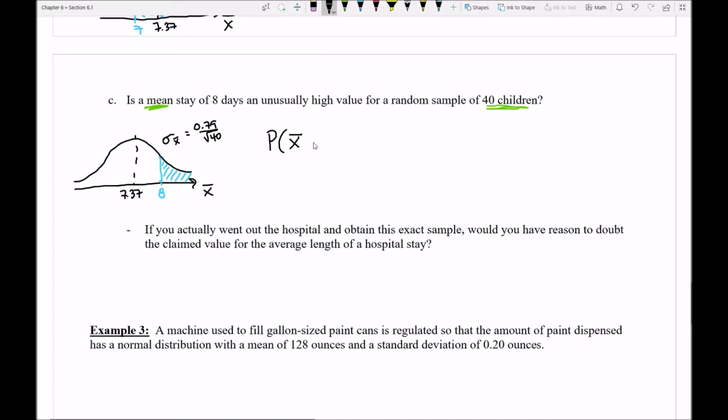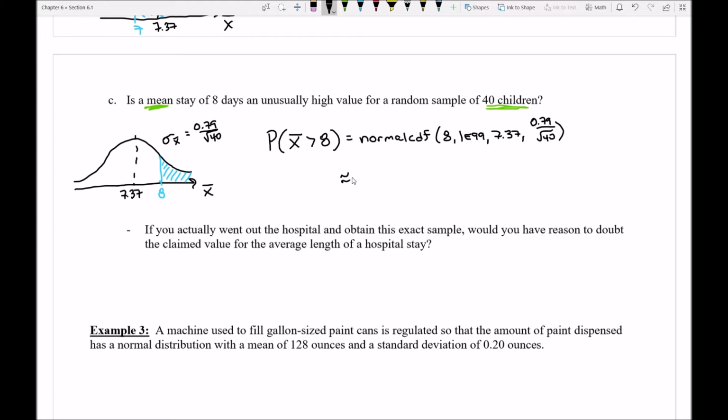So let's go ahead and calculate this probability. We want the probability that we get an X bar that's greater than 8. Since I have a normal distribution, I know I can use a normal CDF starting at 8, going to 1E99, 7.37 is my average, 0.79 out of square root 40.